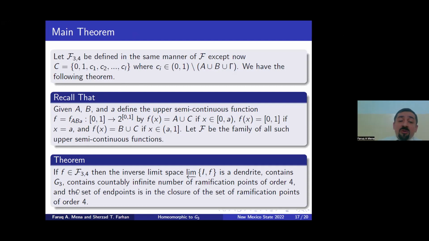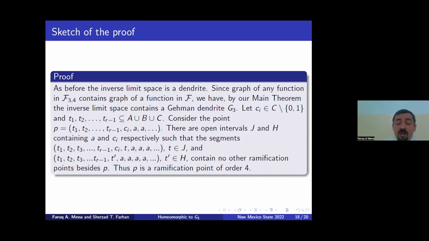This time it contains G3, and contains countably infinitely many ramification points of order 4. And the set of endpoints is in the closure of the set of ramification points of order 4. Of course, it's a subset of the set of ramification points of order 3 as well, but this is kind of clear, but we will do it for order 4 here. We just would like to sketch the proof here.